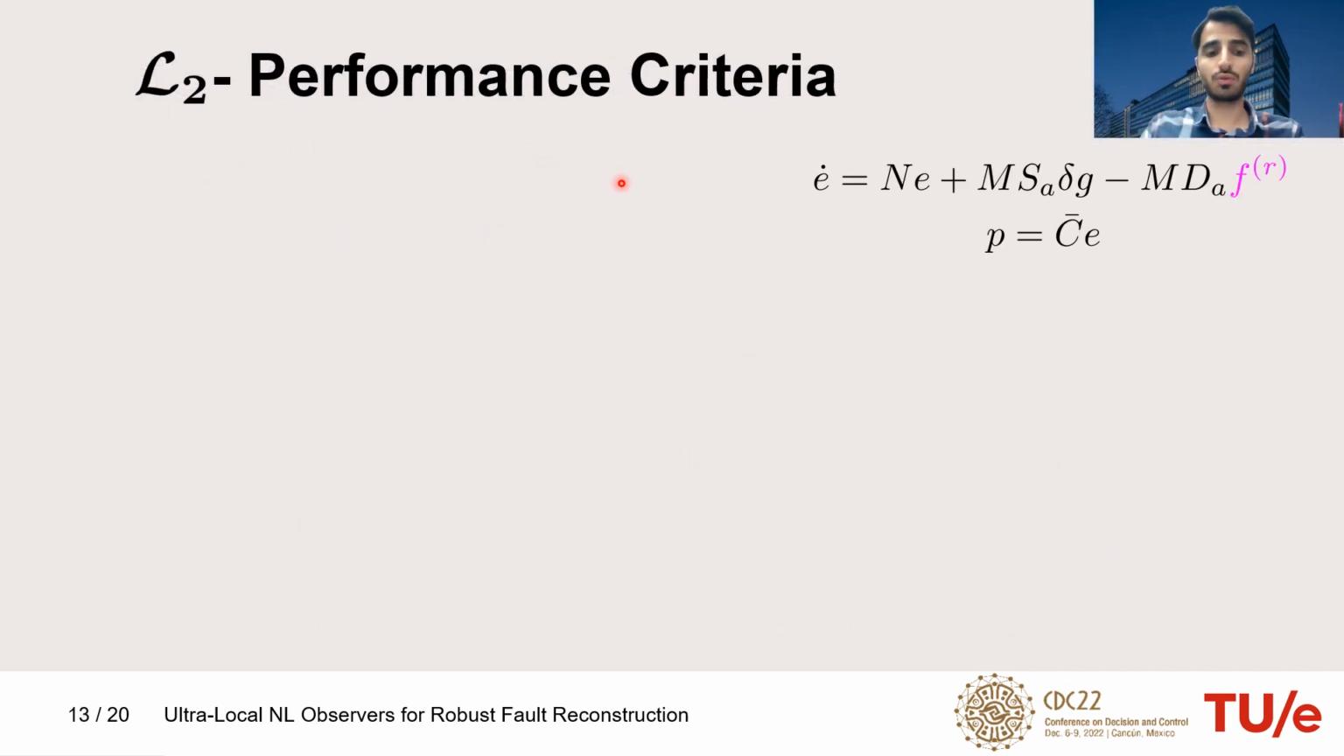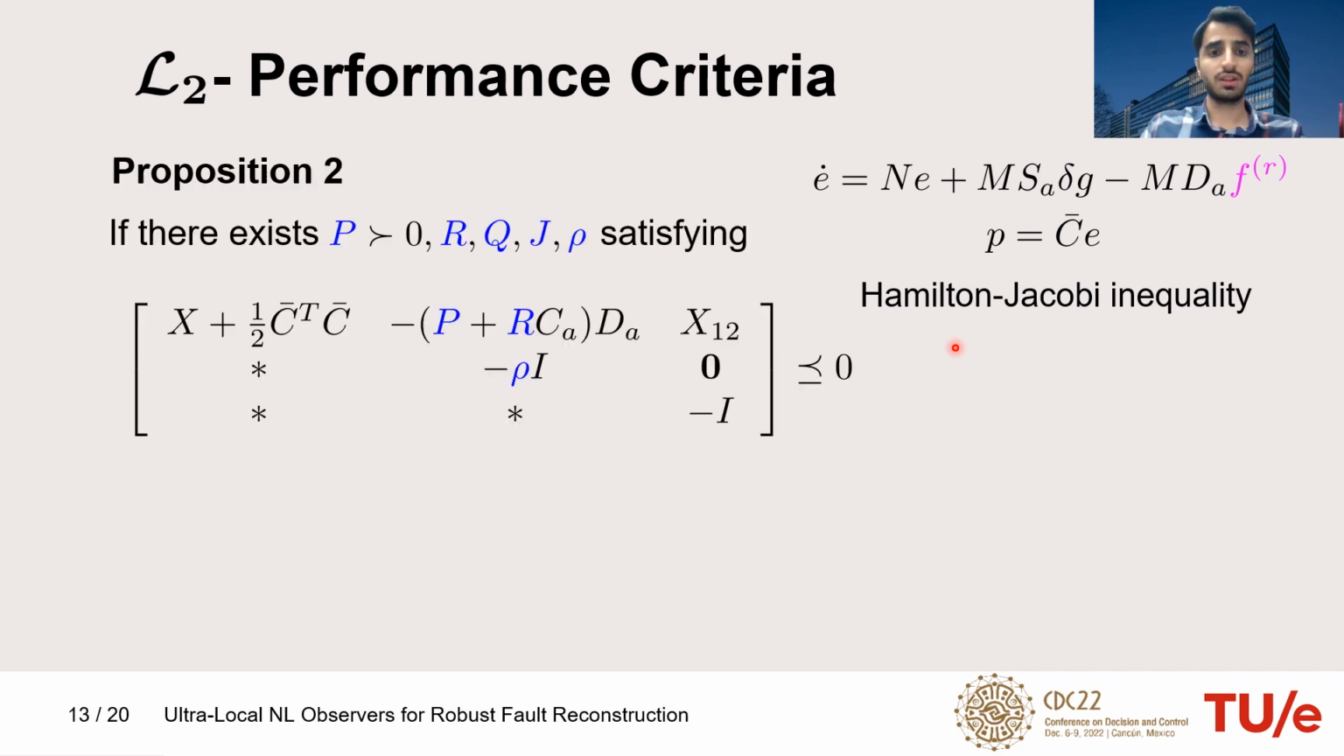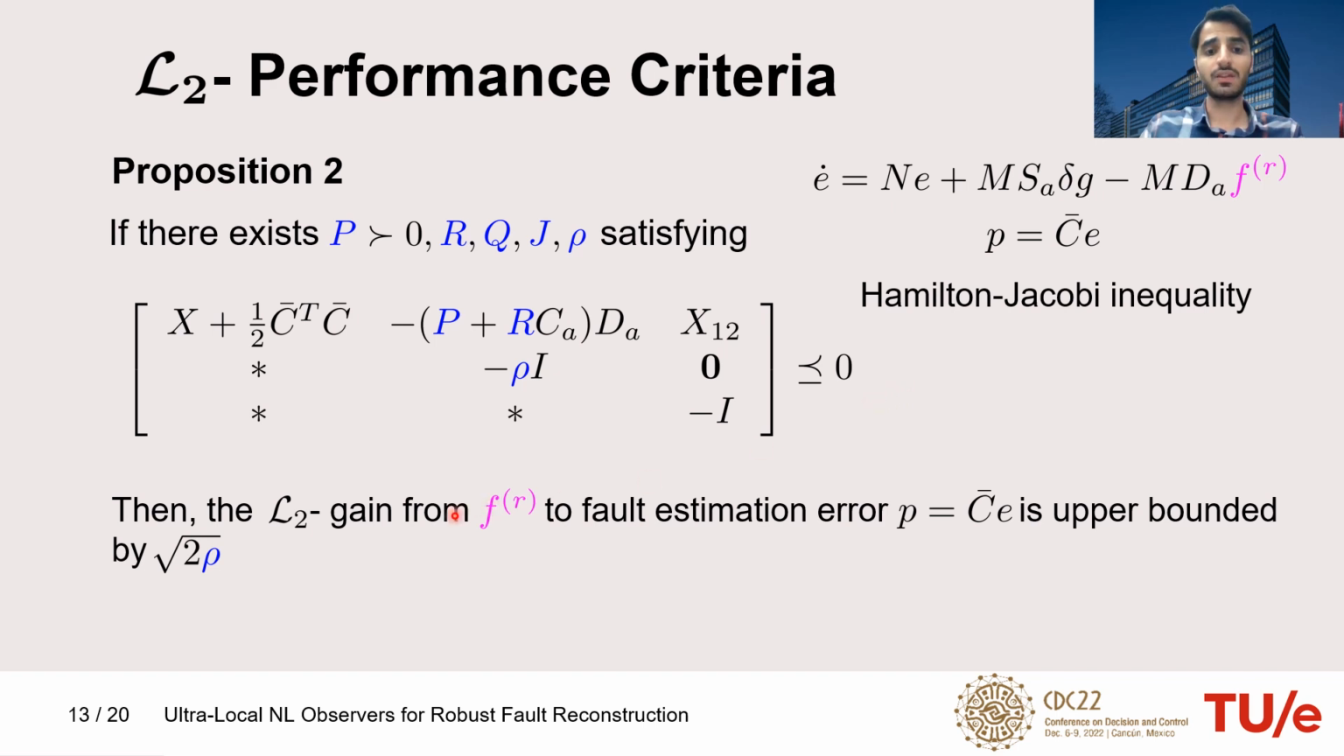Now we go for the performance requirement on fault estimation error. For that, we use the Hamilton-Jacobi inequality, which gives an upper bound of L2 gain, and try to convexify that. And it gives us the second proposition. If there exist P, R, Q, J, and ρ satisfying this LMI, then the L2 gain from Fr, fault model mismatch, to fault estimation error is upper bounded by square root of 2ρ.